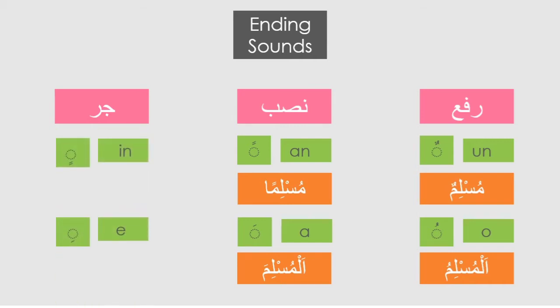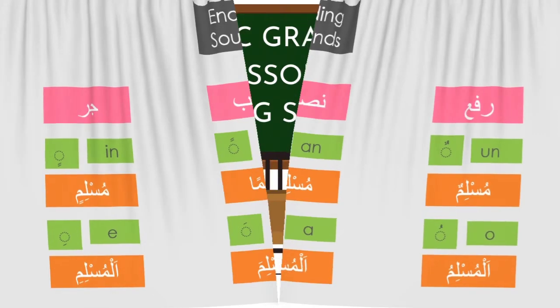A word is in jarr status if its ending sound is in or e. For example, Muslimin ends with the sound of in, so it is in jarr status. Al-Muslimi ends with the sound of e, so it is also in jarr status. Now let us look at some examples to understand this concept.